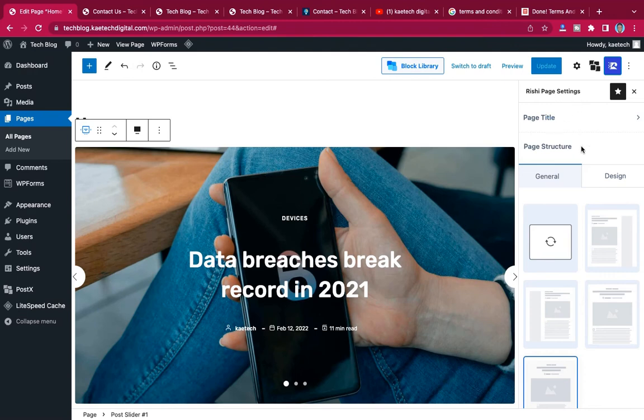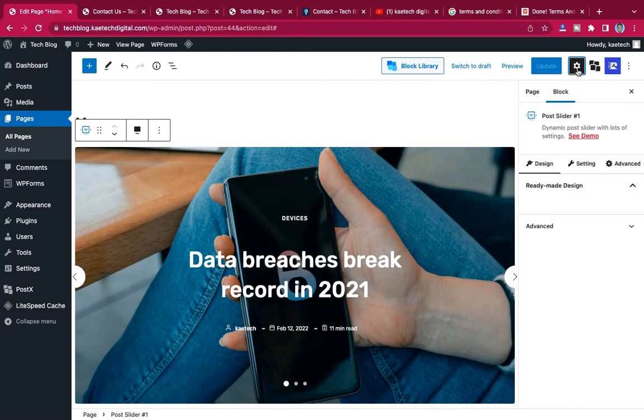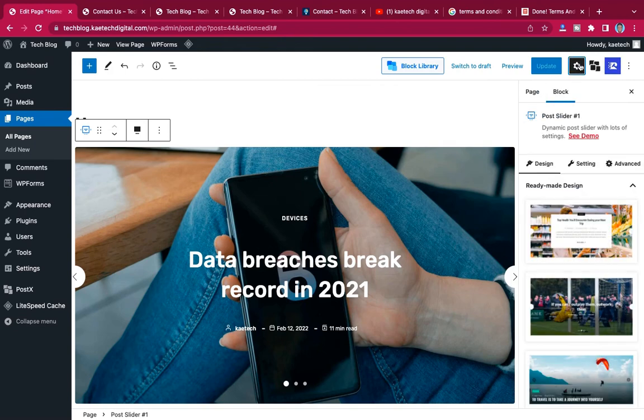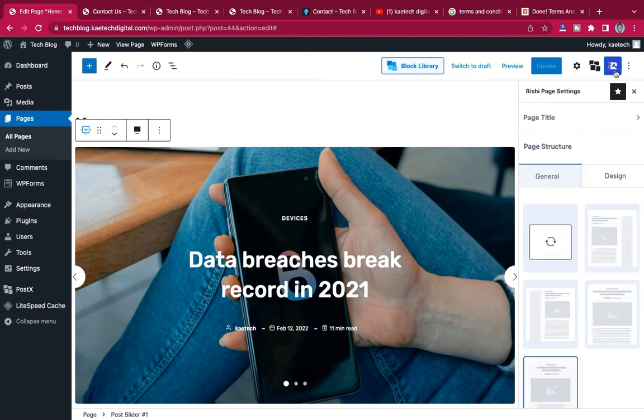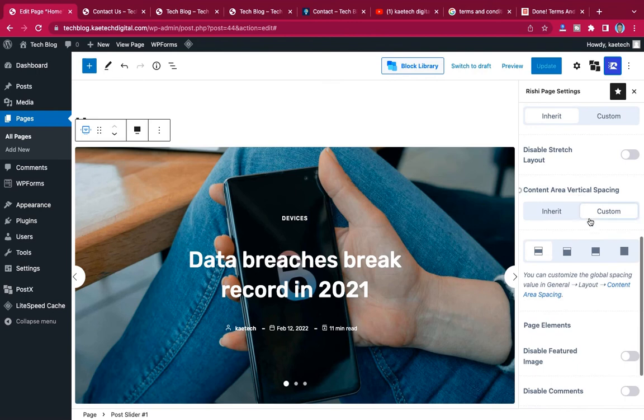we're going to go to this side, this wrench icon over here, and click on the page. So now let's go back to this one, the Rishi theme over here. Let's scroll down, and we're going to use this one, only bottom, and then we update it. So now we have updated this one.